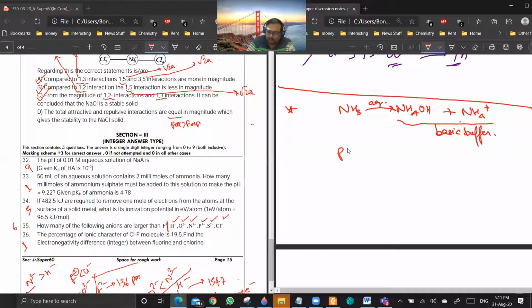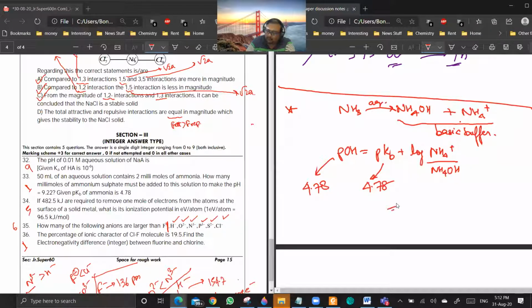So pOH will be pKb plus log of NH4 plus by NH4OH. Okay, pOH is what? 4.78. pH is given to be 9.22. 14 minus 9.22 is 4.78. And pKb is also 4.78.